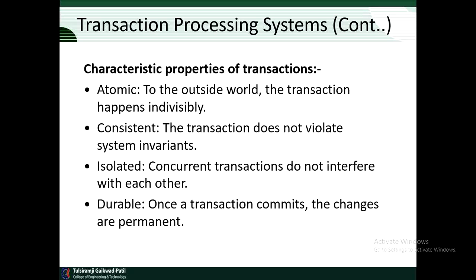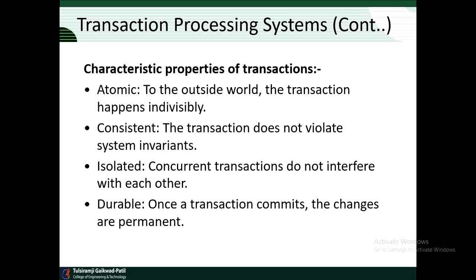The third property says that transactions are isolated or serializable. What this means is that if two or more transactions are running at the same time, to each of them and to other processes, the final result looks as if all the transactions ran sequentially in some order.